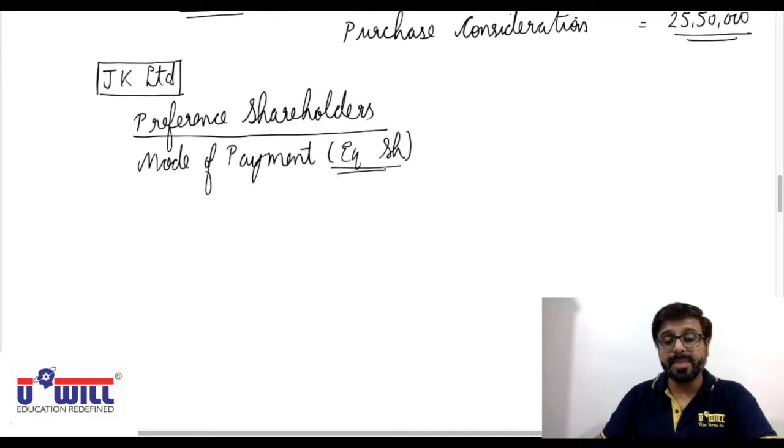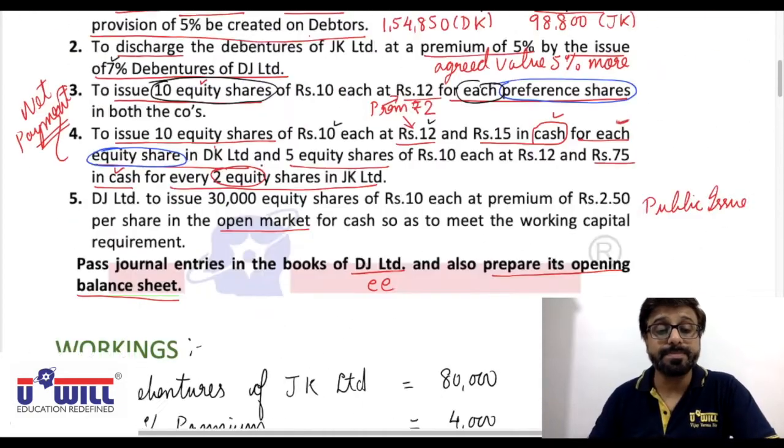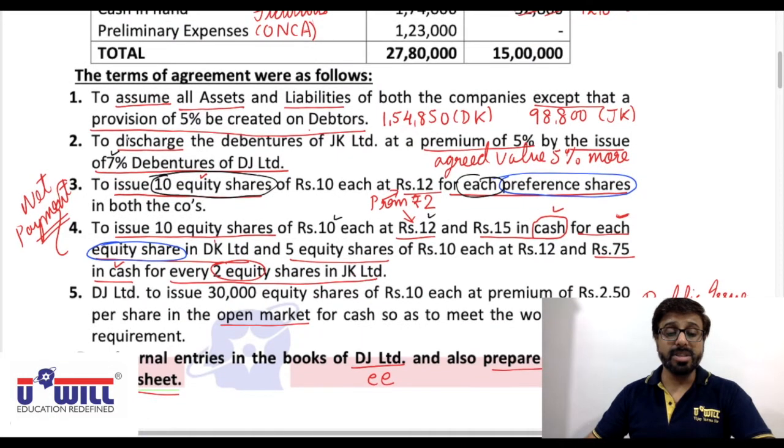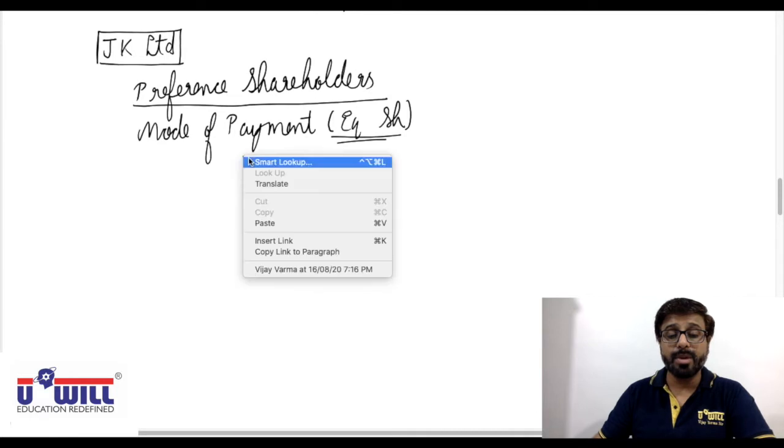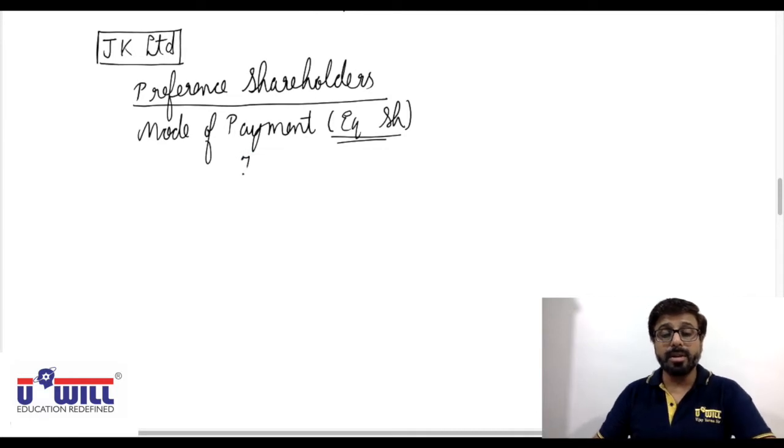Again, the same adjustment 3. It was given to issue 10 equity shares of 10 each at rupees 12 for each preference share in both the companies. In both the companies, the settlement is the same. For one preference share, we are going to give 10 equity shares.